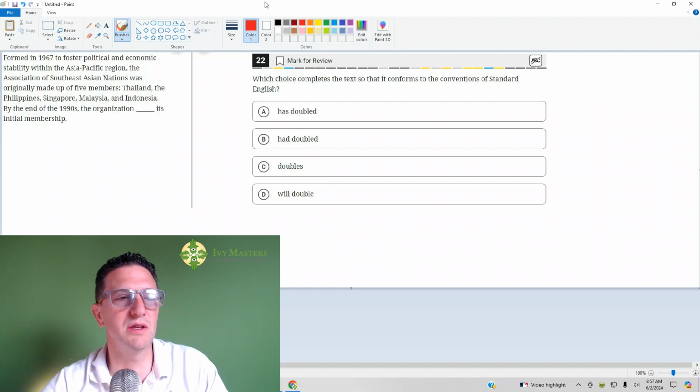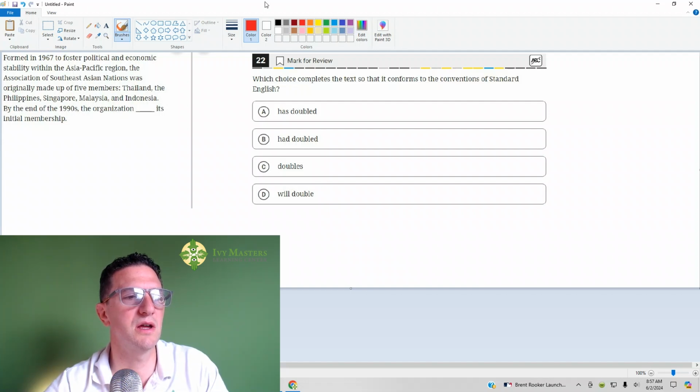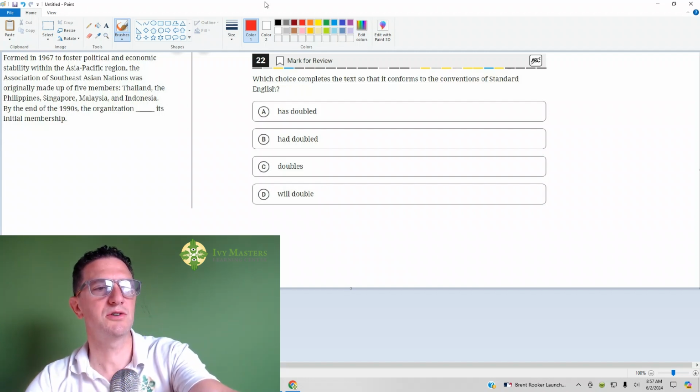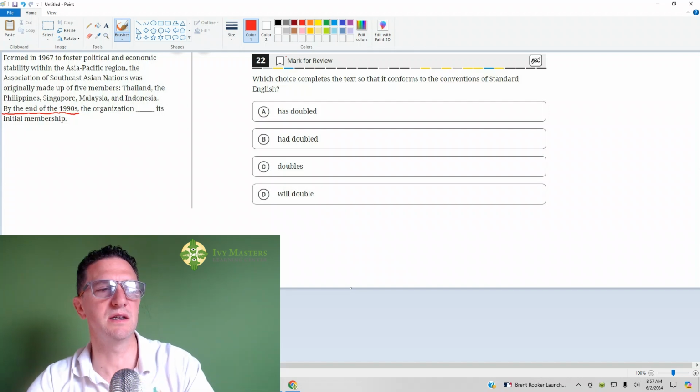So let's read the passage and see what's going on. Formed in 1967, to foster political and economic stability within the Asian Pacific region. The Association of Southeast Asian Nations was originally made up of 5 members: Thailand, the Philippines, Singapore, Malaysia, and Indonesia. By the end of the 1990s, the organization blank its initial membership. Here's your hint as to what verb tense it is. It says by the end of the 1990s.